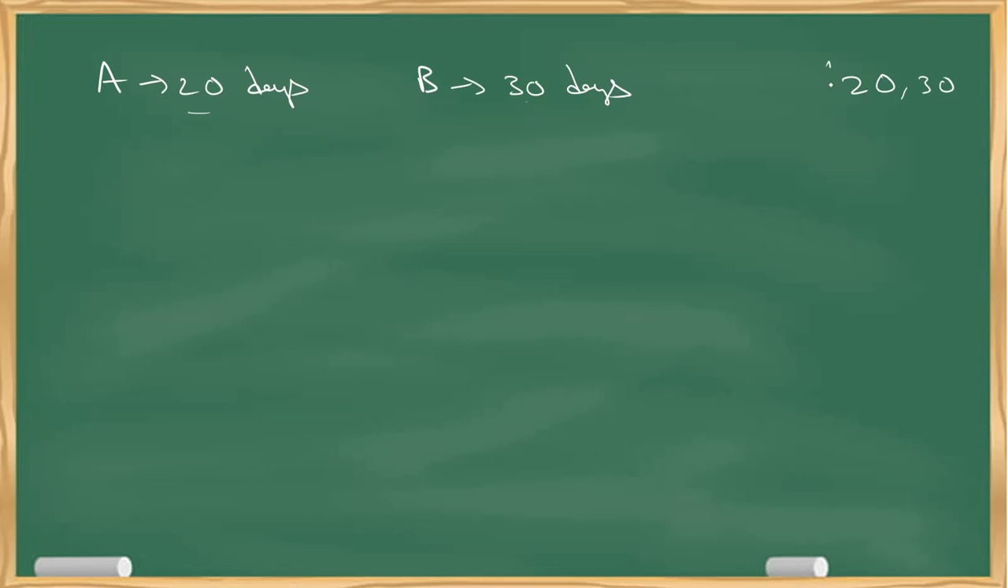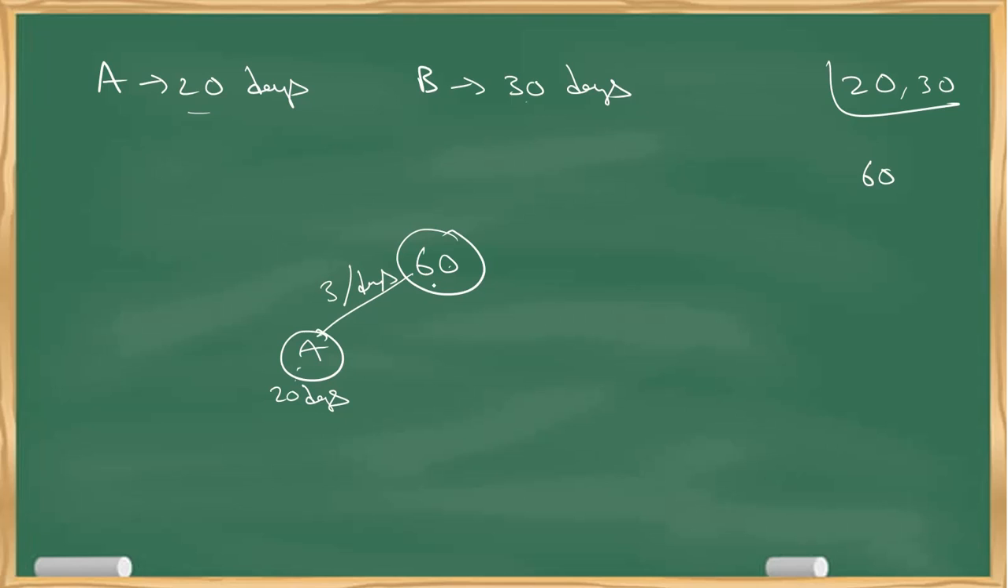20 and 30. So obviously we have done the LCM is 60. Now the target is, I call it the chocolate method, eating 60 chocolates. So how did I get 60? Taking the LCM of the given numbers. So A eats 60 chocolates in 20 days. So what is A's capacity per day? 60 chocolates in 20 days. So per day is 3 chocolates per day.